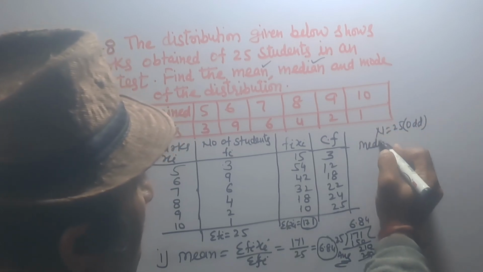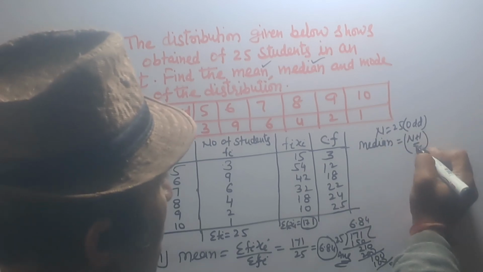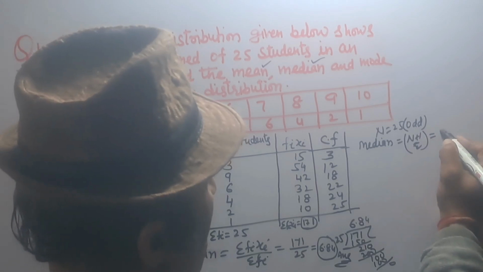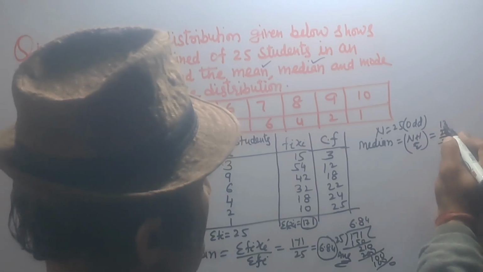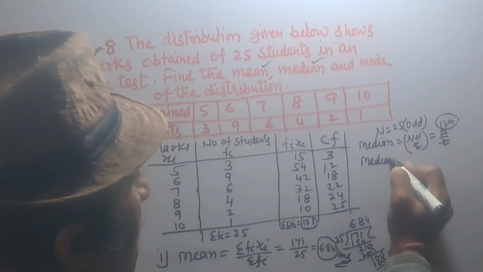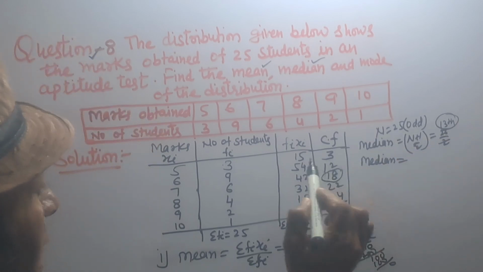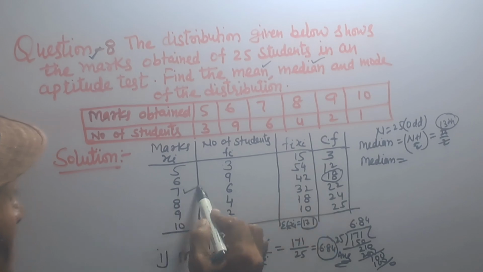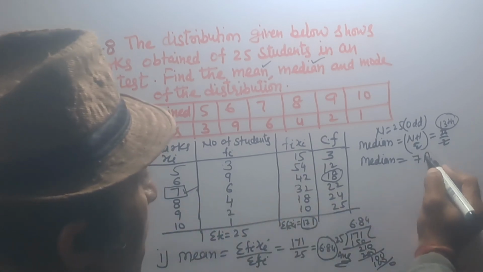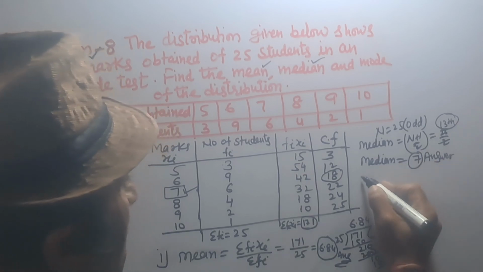Median equal to n plus 1 upon 2, that is equal to 26 upon 2, 13th term. Median is equal to: 13 lies in cumulative frequency 18. Corresponding value equal to 7. So median equal to 7. Answer.